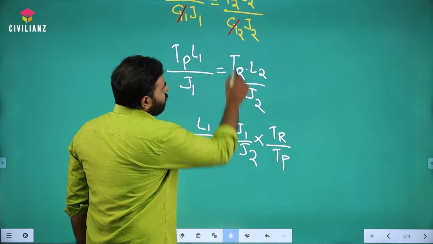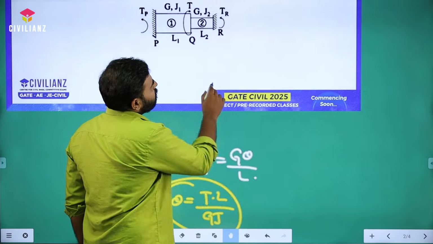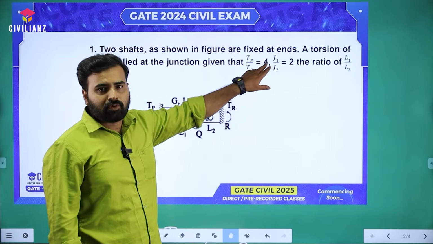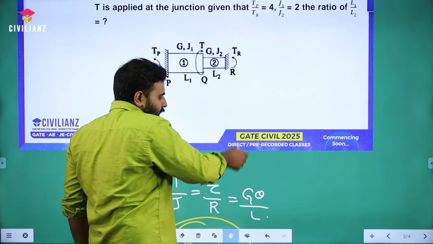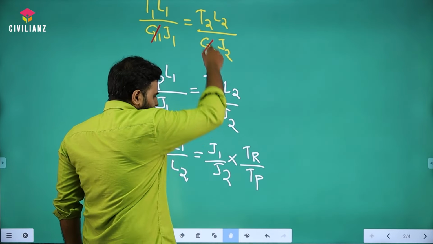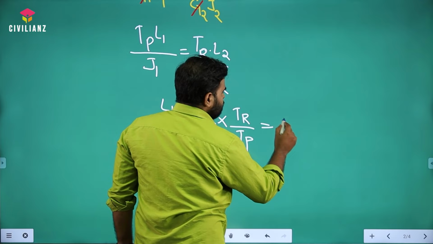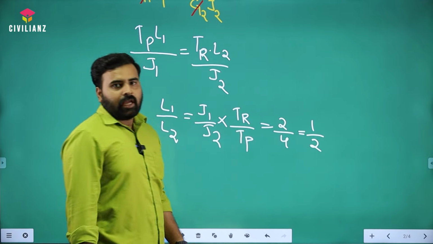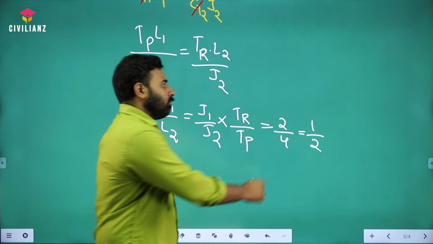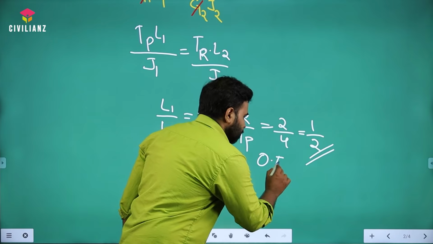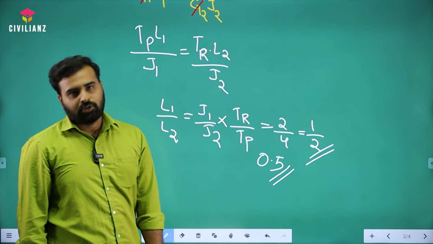The J1 by J2 ratio is 2 and Tp by Tr ratio is 4, so Tr by Tp will be 1 by 4, right? When you substitute these values, we get 2 divided by 4, and your answer will be 1 by 2. If it was asked in fraction, you can write 1 by 2, or if they have asked for decimals, you can give 0.5. So the answer is either 1 by 2 or 0.5.